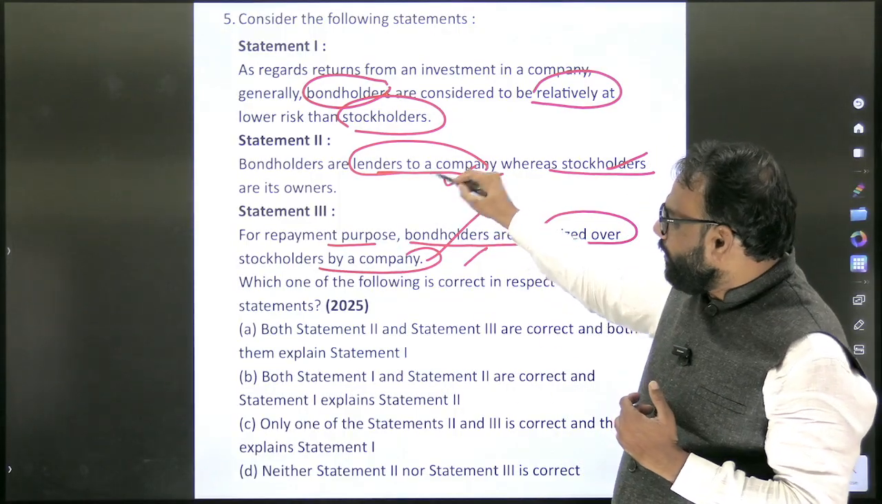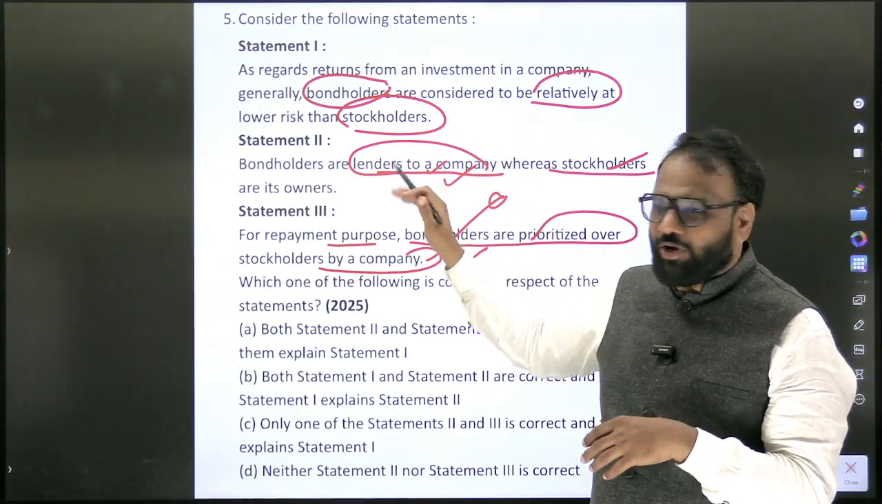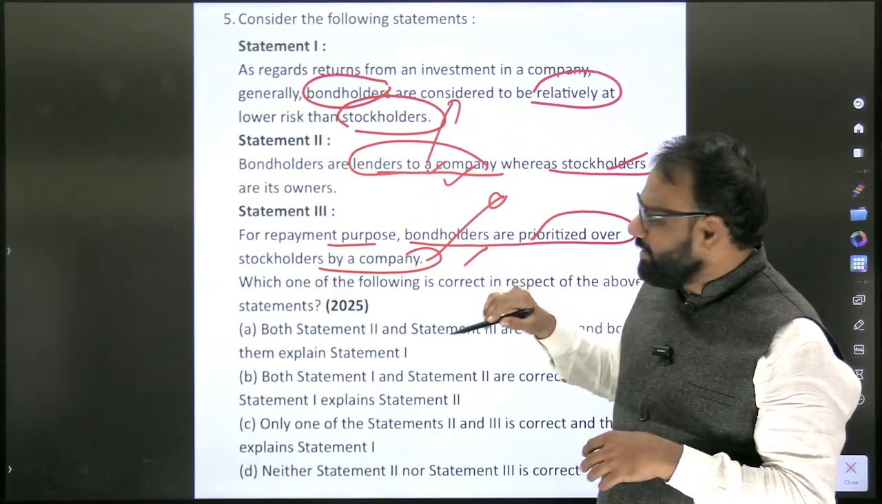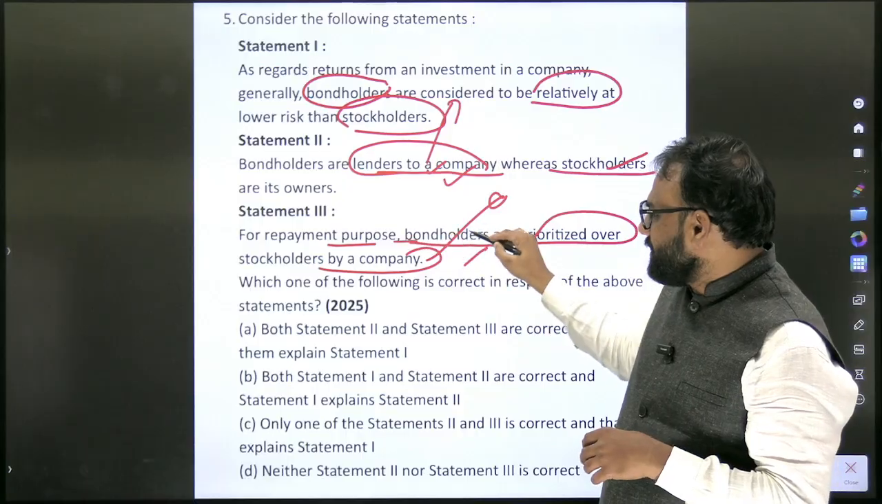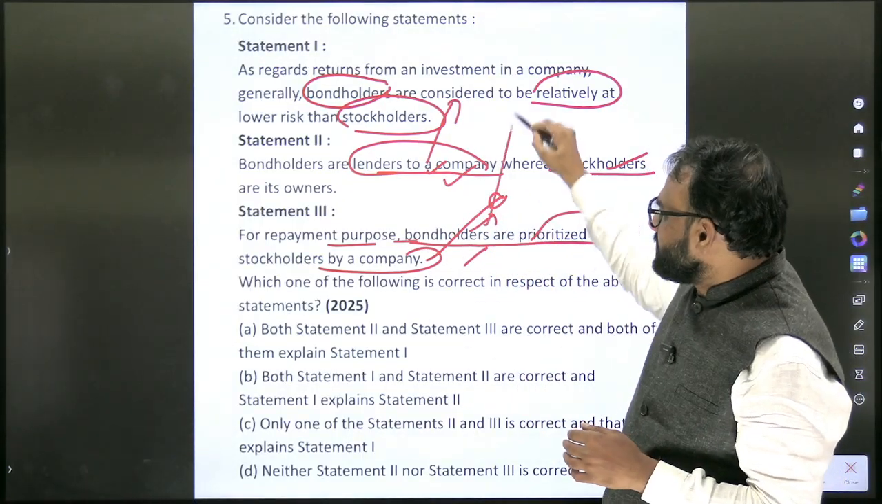Okay. So bondholders are lenders to a company, hence they are at a lesser risk compared to stockholders. This also explains statement 1. Similarly, for repayment purpose, they will get money on priority basis. So this statement also explains statement 1.